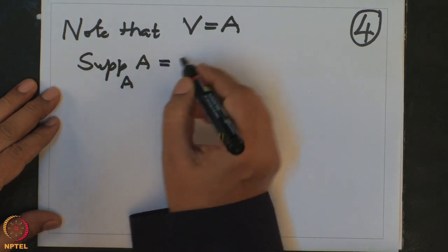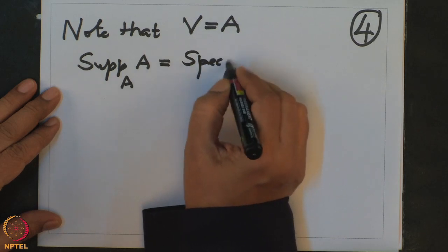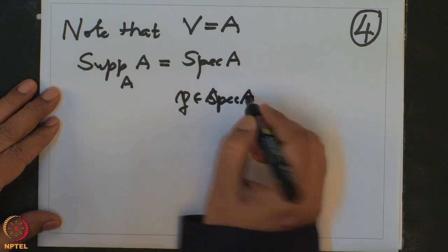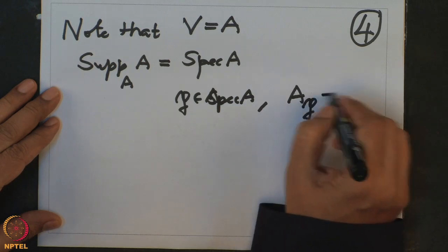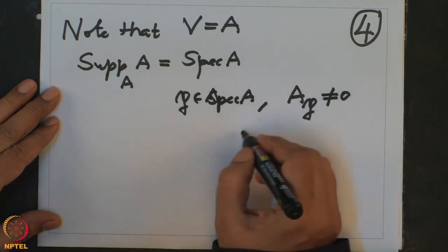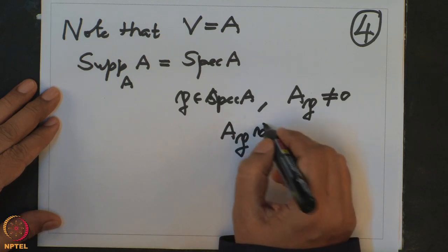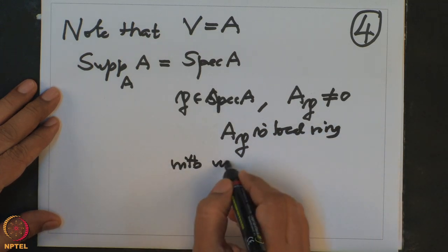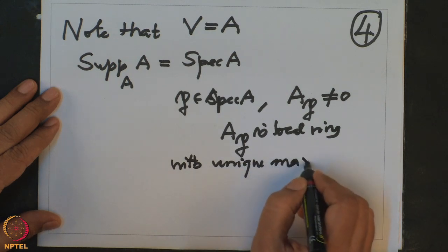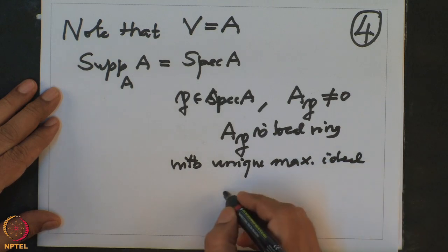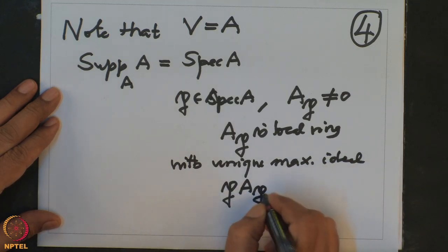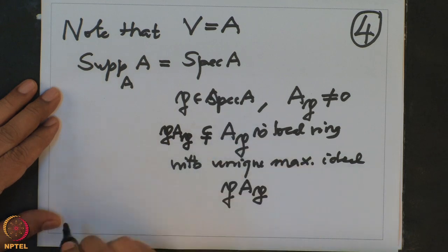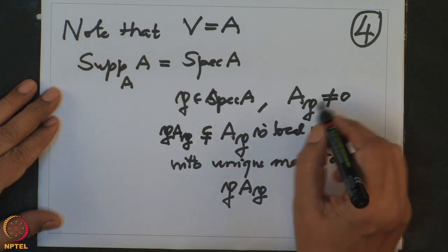This is precisely all prime ideals, because when I take any prime ideal P in A and I localize, this ring is non-zero, because in fact this is a local ring, A_P is a local ring with unique maximal ideal PA_P. And PA_P is the maximal ideal, therefore it is not the unit ideal, therefore this ring cannot be 0.